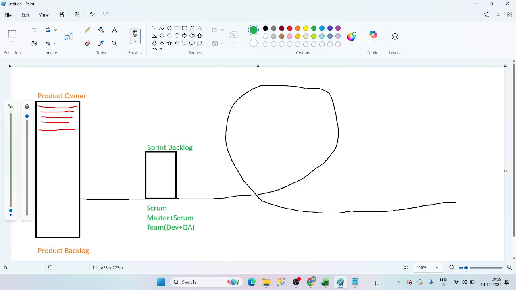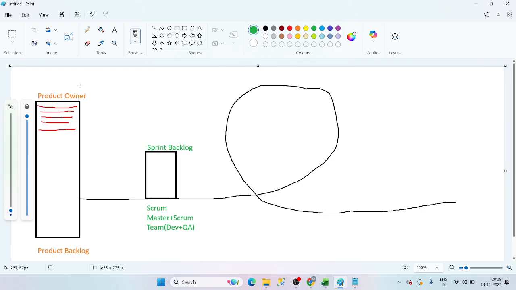We need helmet, pads, and we need 11 players and the opposite 11 players, and we need stumps, right or wrong? These are all called requirements to play cricket. We need all these requirements. Now, coming to the IT industry, to complete a project, we also need some requirements, right or wrong? Those requirements in agile methodology.